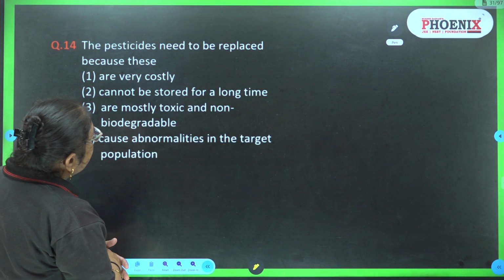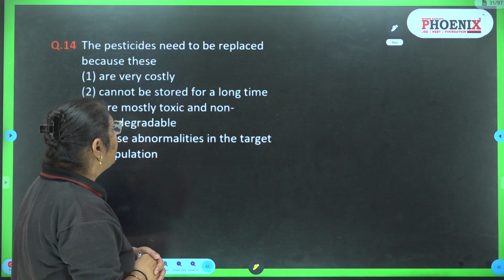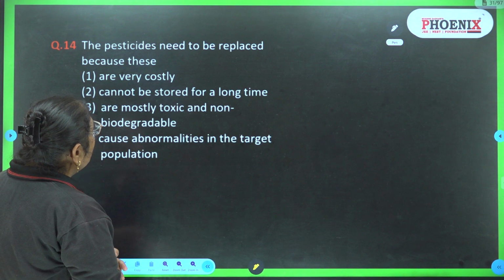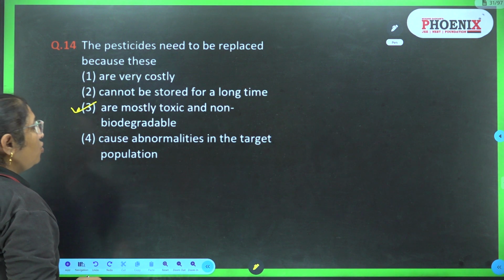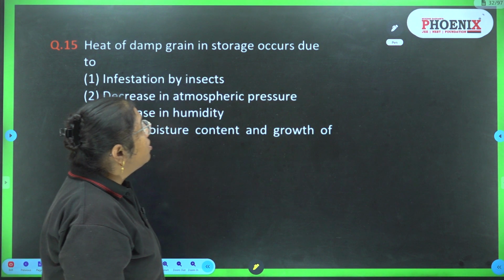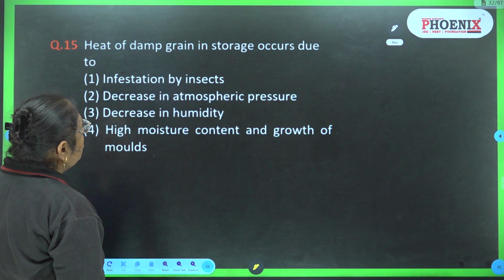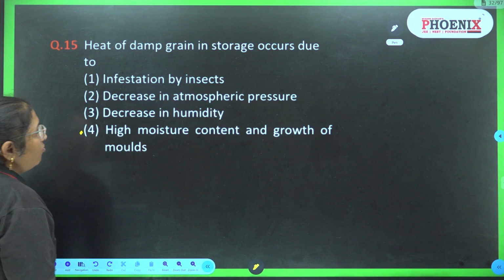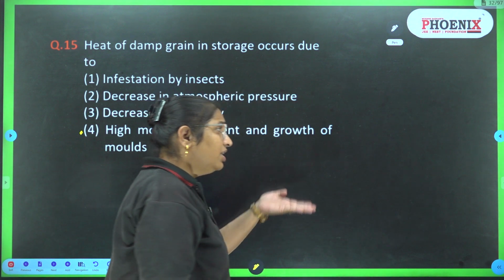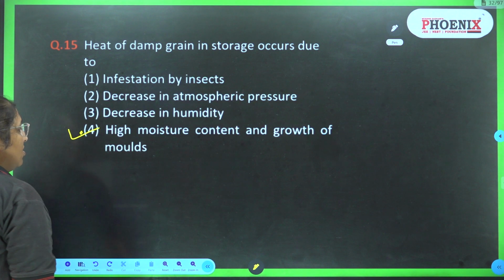The pesticides need to be replaced because they are costly, cannot be stored for a longer time, are mostly toxic and non-biodegradable, and cause abnormalities in the target population. So the answer is the third: mostly they are toxic and non-biodegradable. Heat of damp grain storage occurs due to infestation by insects, decrease in atmospheric pressure, decrease in humidity, high moisture content, or growth of mold. When there is a growth of mold, due to their metabolism the temperature is increased. That is known as heat of damp grain. The answer is the fourth.